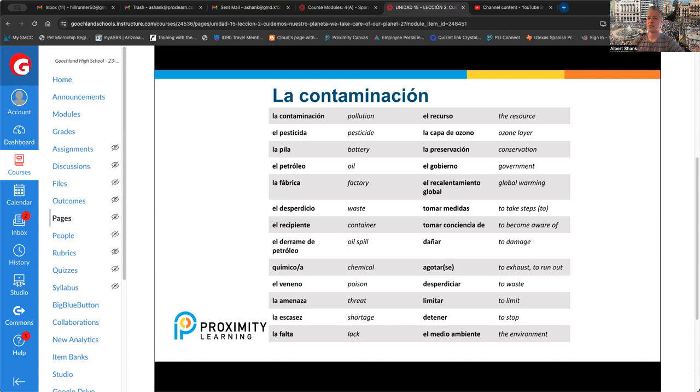Now, detener is to stop somebody from doing something, or to stop doing something. An example would be, es necesario detener el desperdicio. It is necessary to stop waste. El medio ambiente.